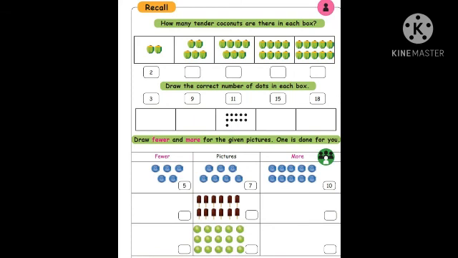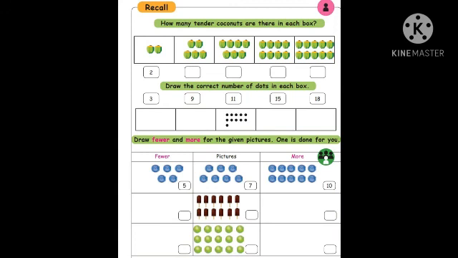Draw the coconut number of dots in each box. 3 means you have to draw 3 coconuts. The next one, 9. 9 means you have to draw 9. Already first one 3 is there, 3 draw. Next 9. Next 11 already is there.